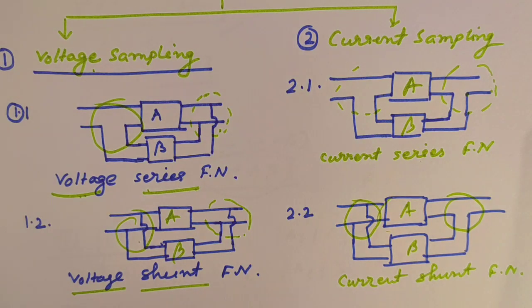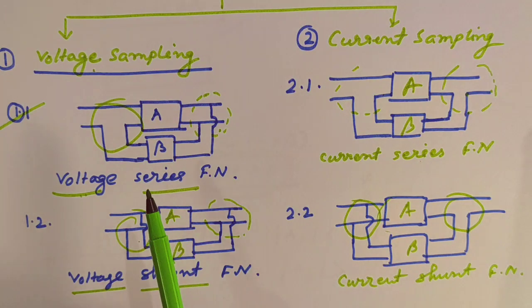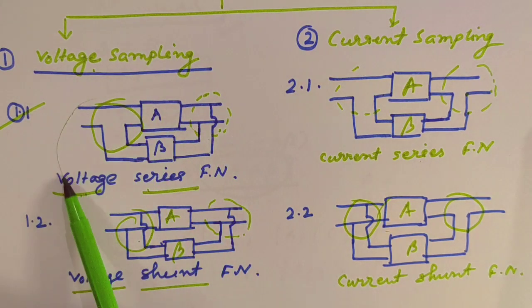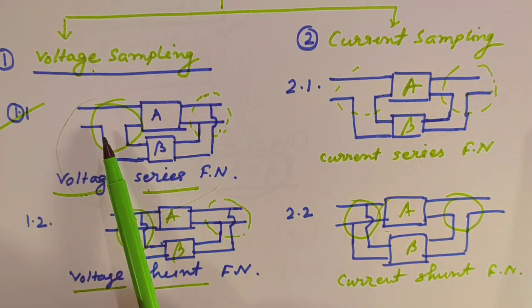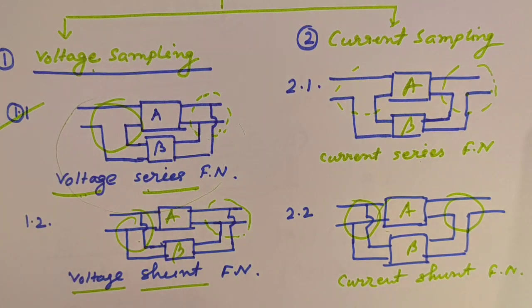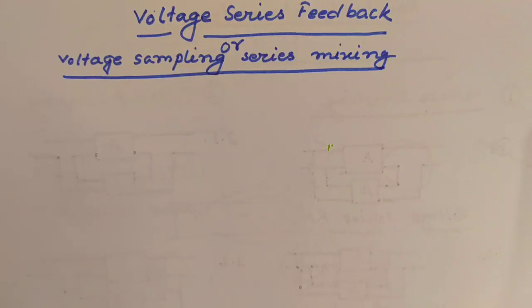Now first of all we'll see how these circuits work. Suppose this one, the voltage sampling series mixing network: how it works, how the currents are coming and how it is sampled and mixed to the input. Let's start with voltage series feedback, or voltage sampling series mixing. That means the output voltage is sampled and mixed in series at the input.